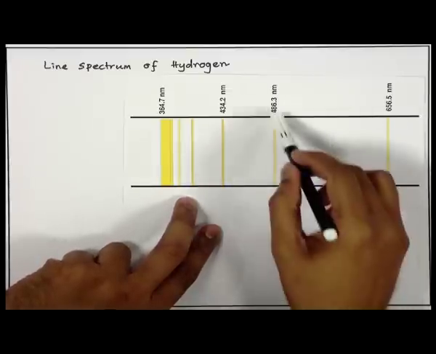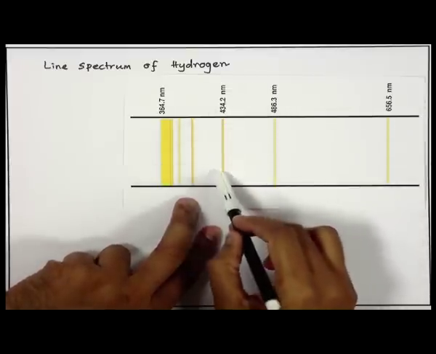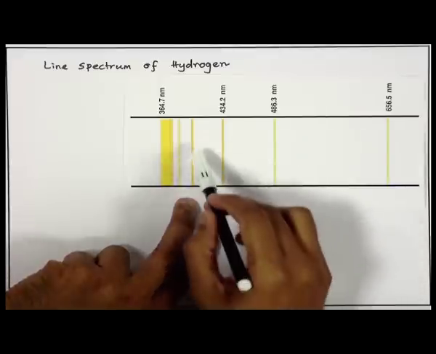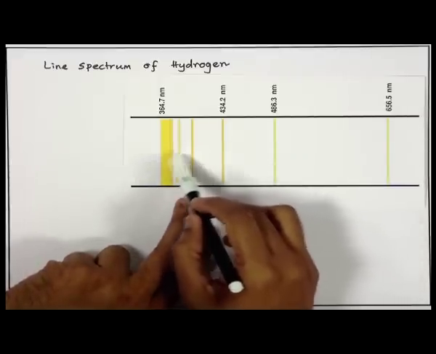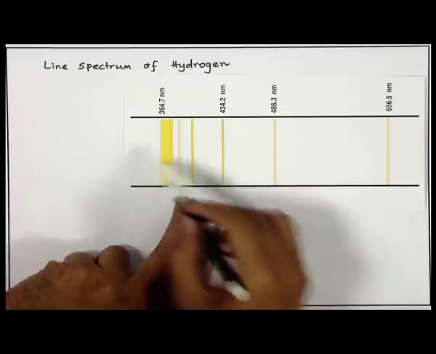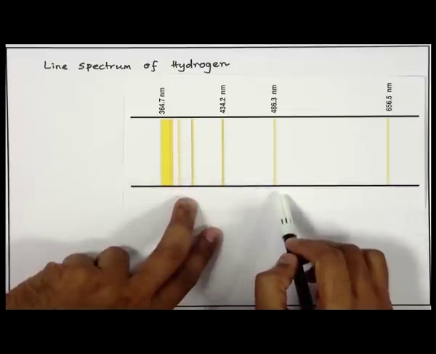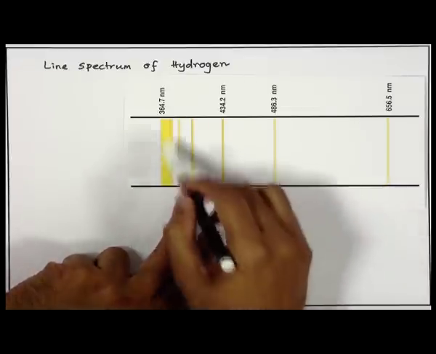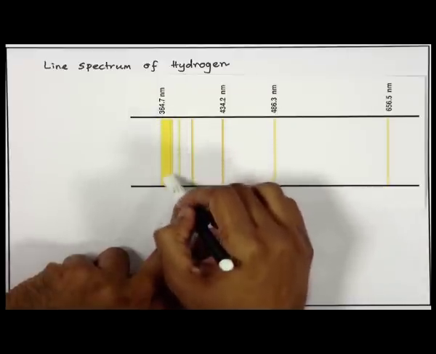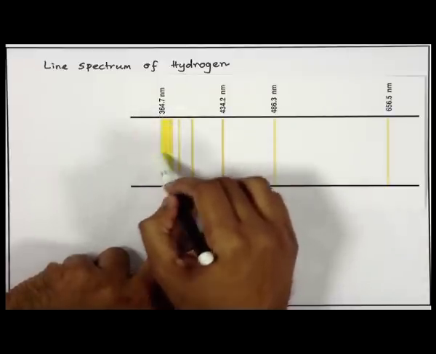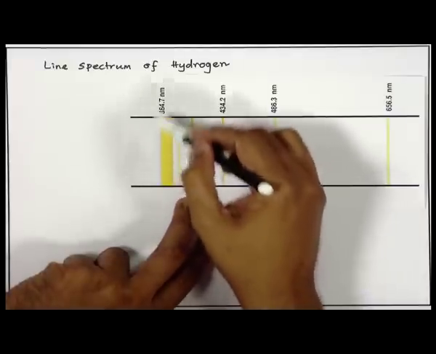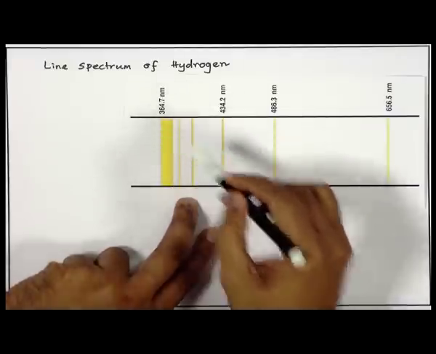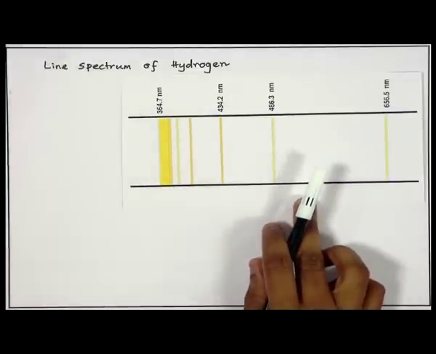There is one line here, another line here, then one more line which is closer, and the spacing between the lines keeps decreasing as we go to lower wavelength. Finally, you see a continuous, very wide band, as if several lines are all appearing together, giving rise to a band.